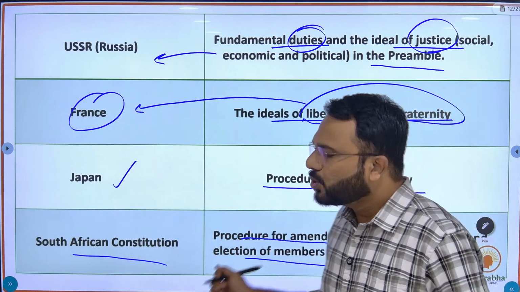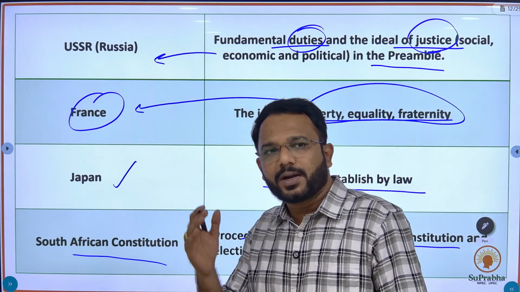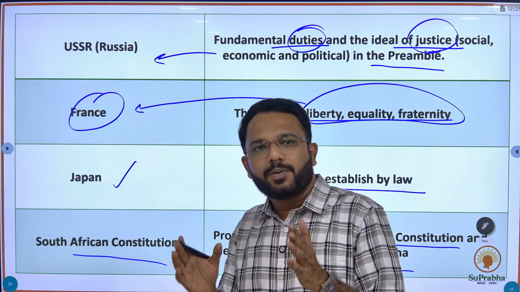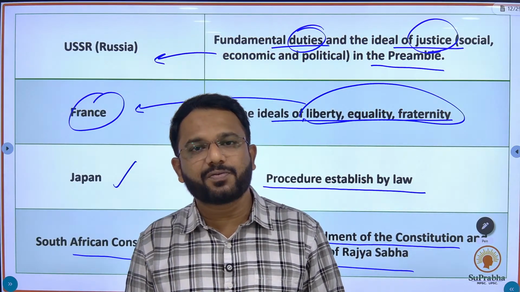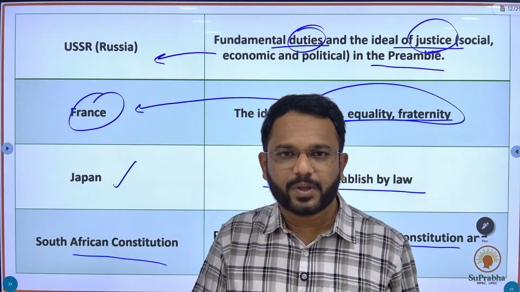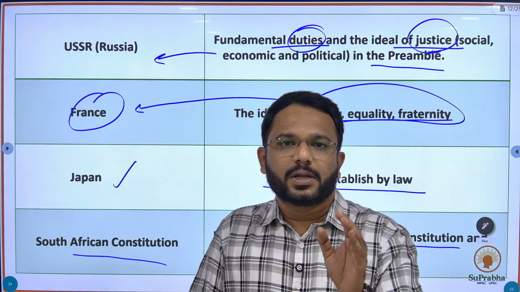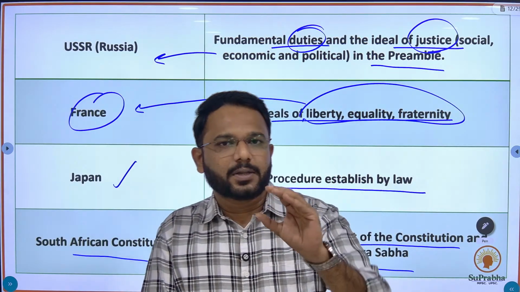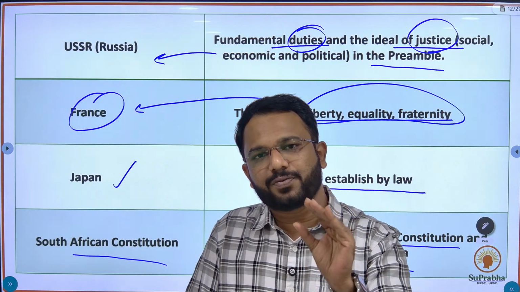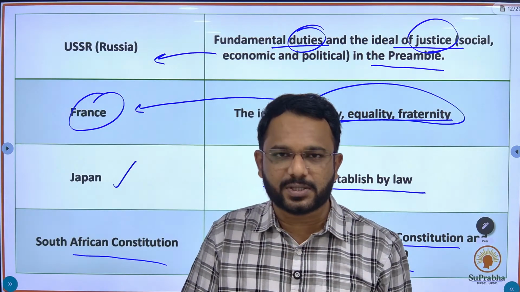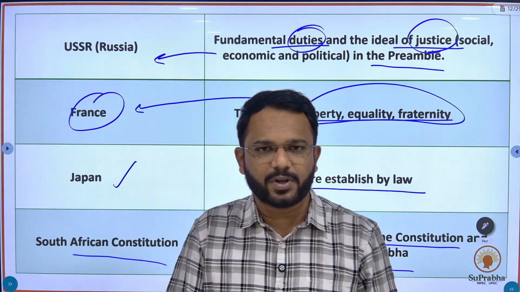Now we will go through some PYQs so you can understand how important your approach is while preparing for any competitive exam. For example, let's imagine that this topic, salient features of the Constitution, is 10 to 20 or 30 pages in any book we are referring to.